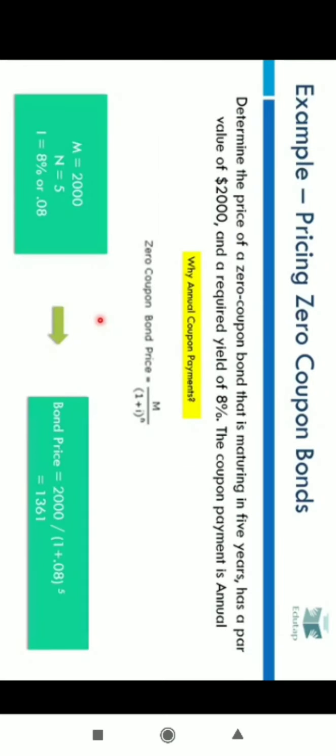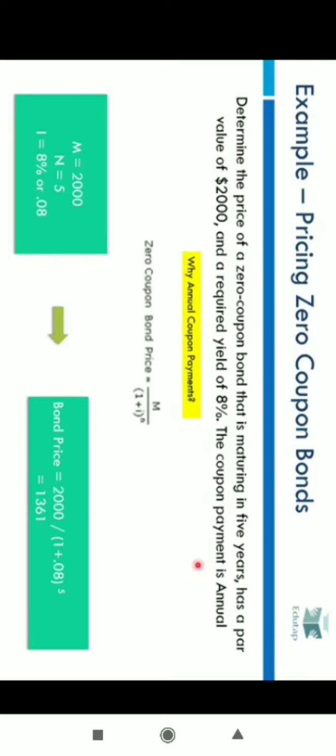Let's do a numerical on zero coupon bonds, that is, pricing of zero coupon bonds. It says that we have to determine the price of a zero coupon bond that is maturing in 5 years, has a par value, that is face value, of 2000, and the required yield is 8%, and the coupon payment is annual. So when you read this statement, you understand that maturity is 5 years, face value is 2000, required yield is 8%. We have to determine the price of the bond, and the coupon payment is given to be annual.